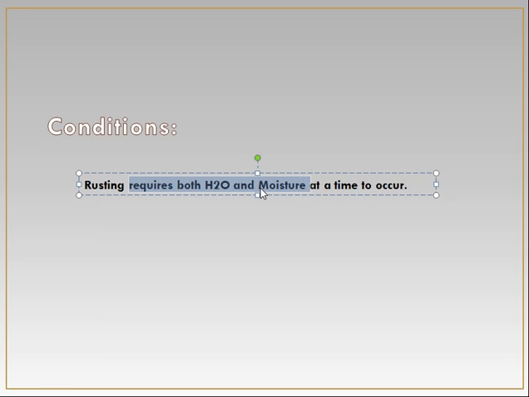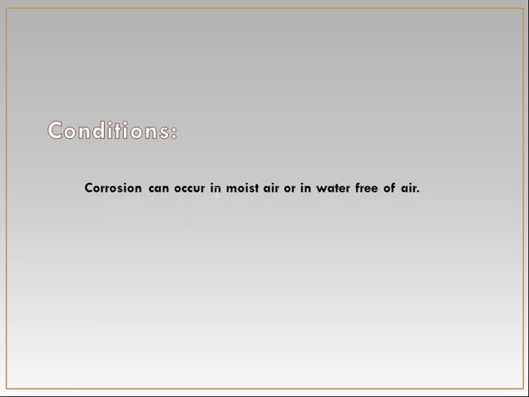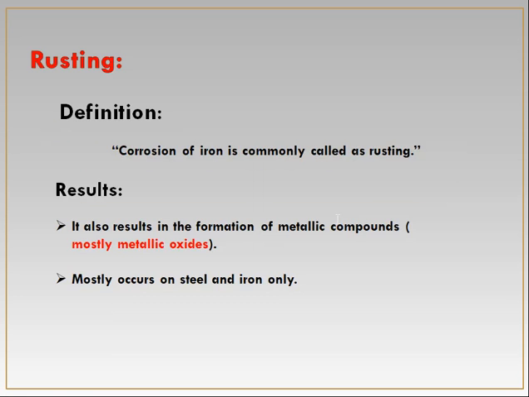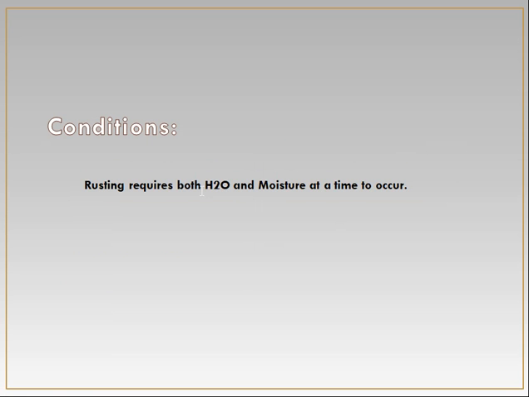While in the case of corrosion, it can occur in moist air or in water free of air. But in the case of rusting, it requires both water and moisture at a time. This is the basic difference between corrosion and rusting.